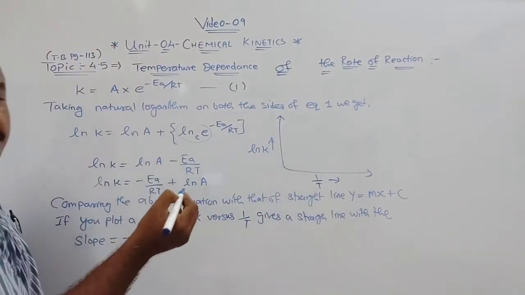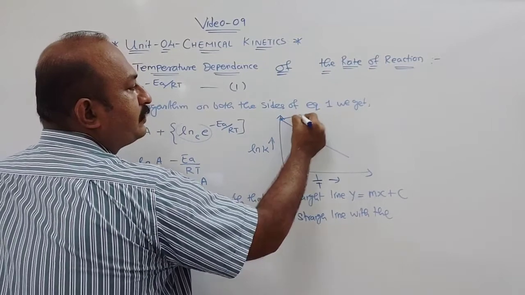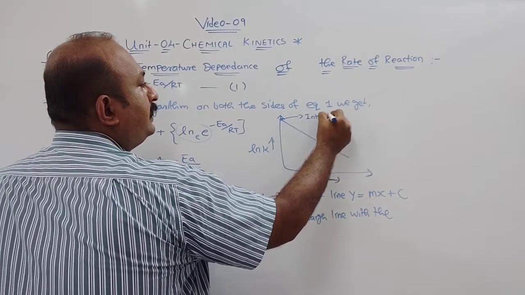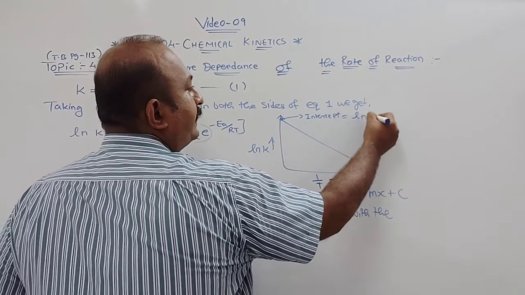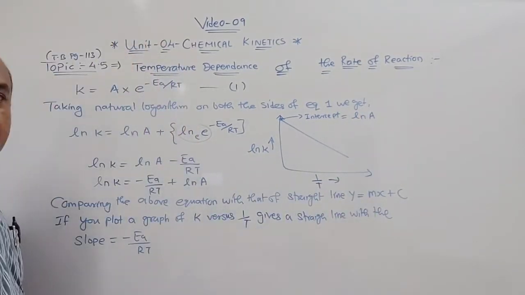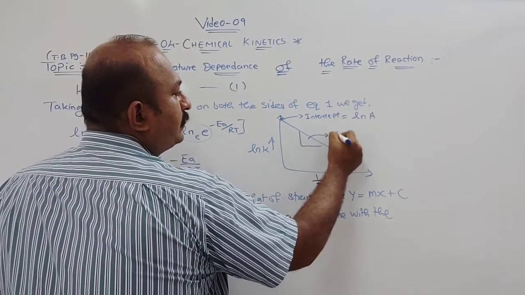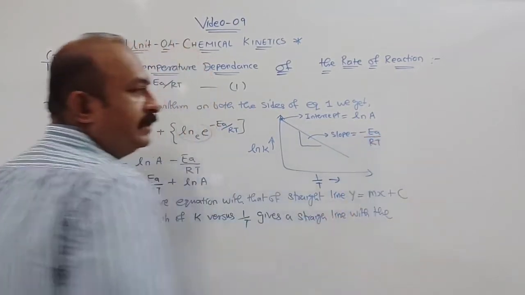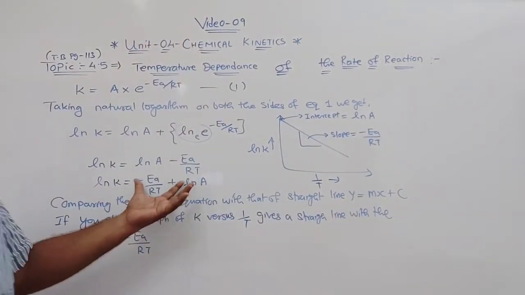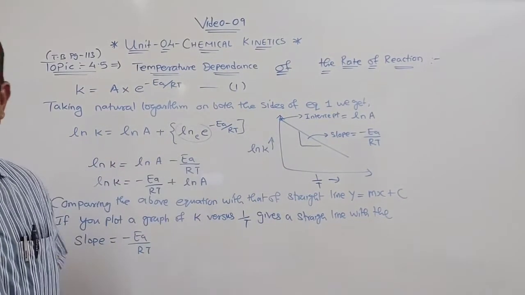You will see from the intercept, this is the part I am talking about, intercept is equal to ln A. From that you will get the value of A. Clear? And from the slope, slope will be equal to minus Ea by R. Understood? So you can compare it with the equation of a straight line and you can draw the graph like this.